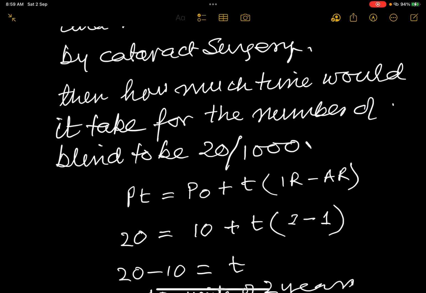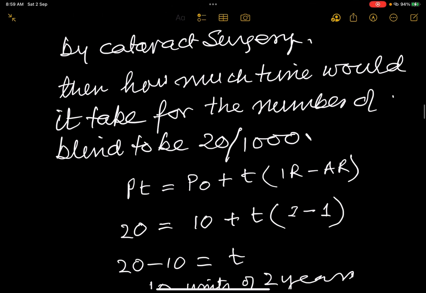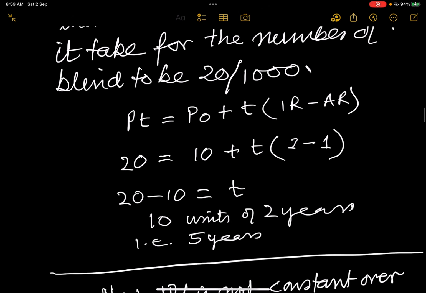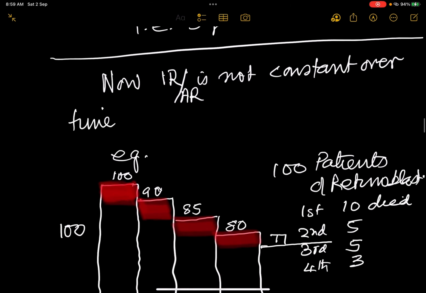So Pt is equal to P0 plus t into incidence rate minus attrition rate. Convert it into numbers and you would be able to calculate t. 10 units of 2 years, that is 5 years will be the time taken.